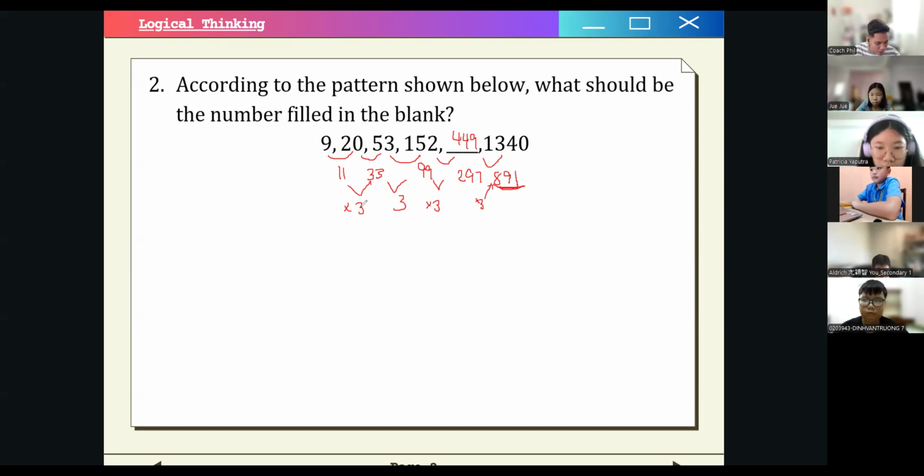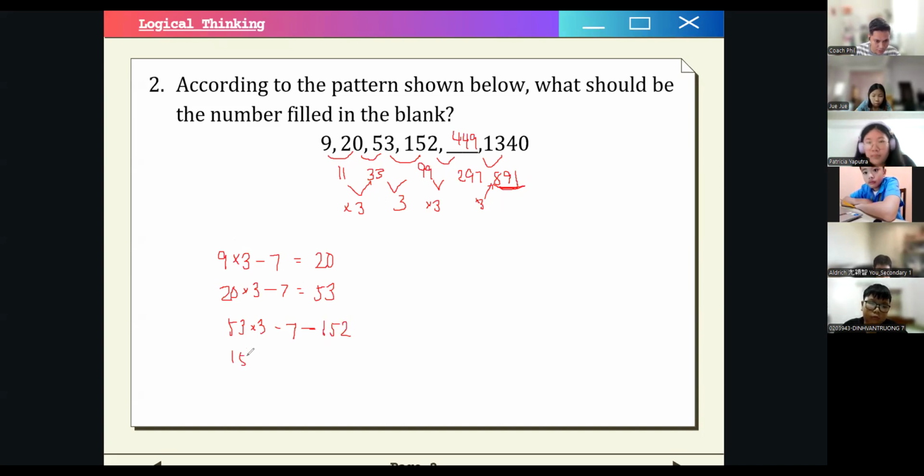There's also another pattern that you can see here. For example, take the first term, multiply by 3, and then subtract 7. That's 20. We do this with the other terms. 20 times 3 is 60, minus 7 is 53. If you continue that, 53 times 3 minus 7 is 152. Therefore, the fourth term would be 152 times 3 minus 7, and that is equal to 449. And then just to verify, 449 times 3 minus 7 is equal to 1,340.